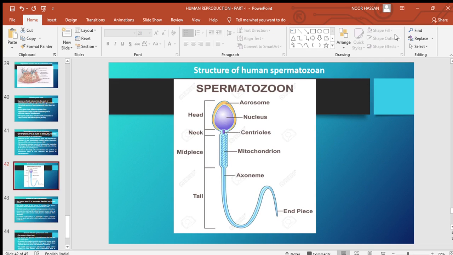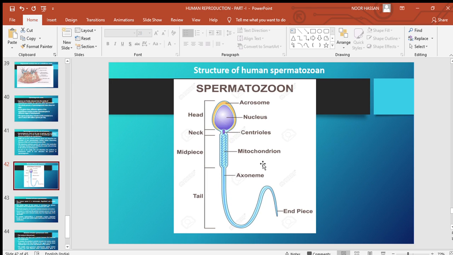We will discuss now the structure of the human spermatozoan. A mature spermatozoan consists of three parts: head, neck and tail.